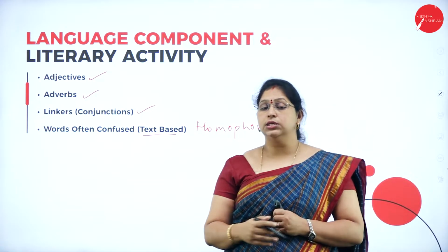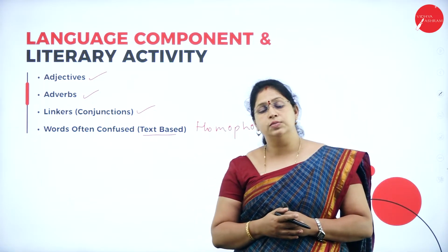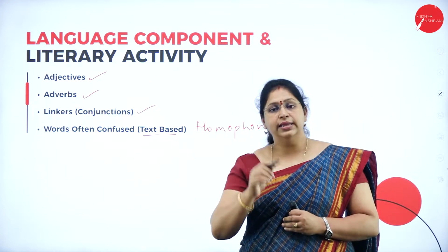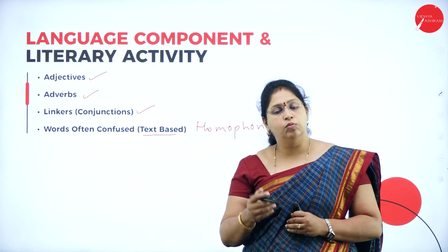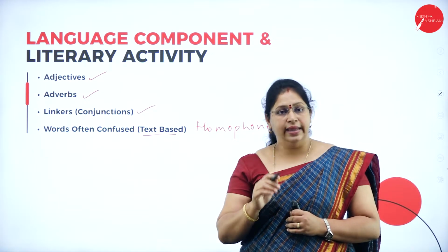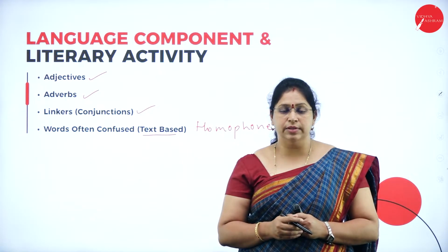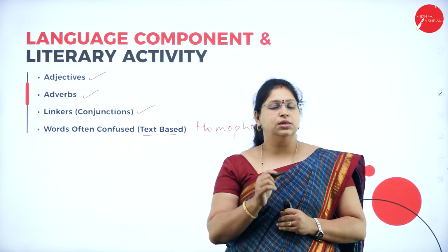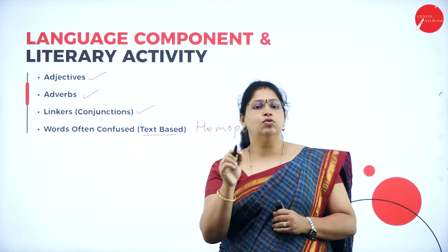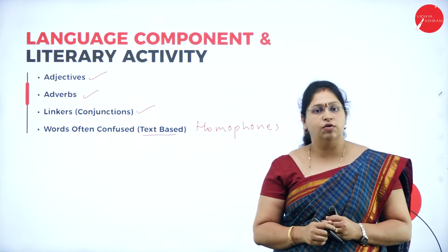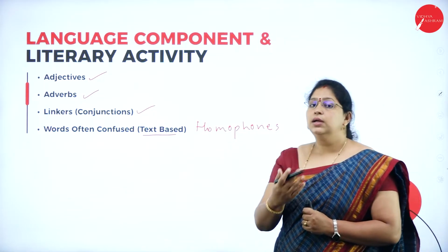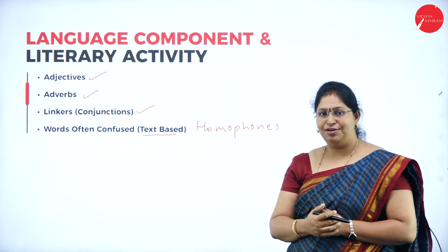Whenever these prose and poems are taught to you, underline the words which are homophones or homonyms and then learn the meaning well. Only then will it help you for the examination. Make a note of the words which often confuse you when the videos are shared with you.